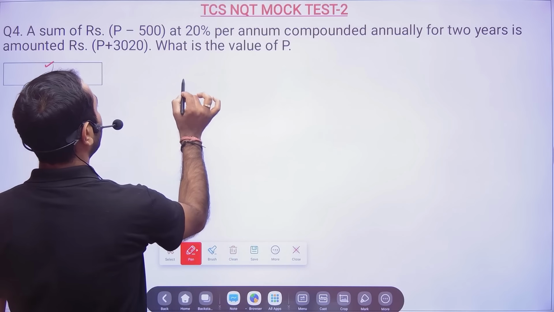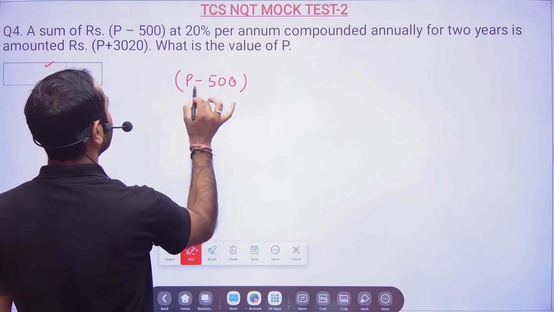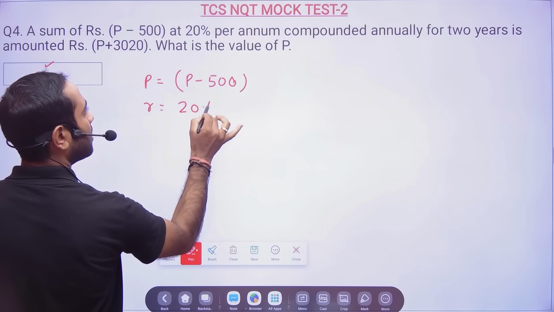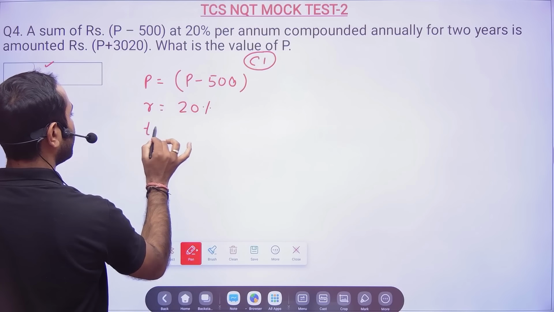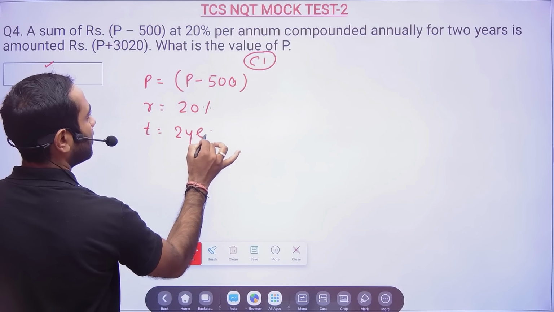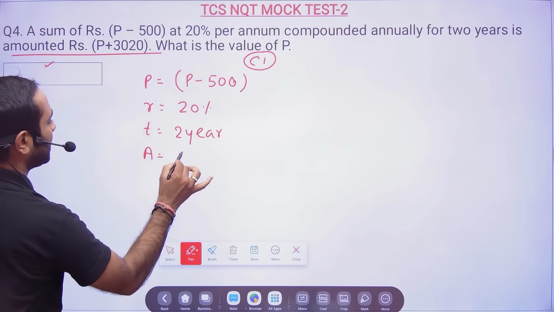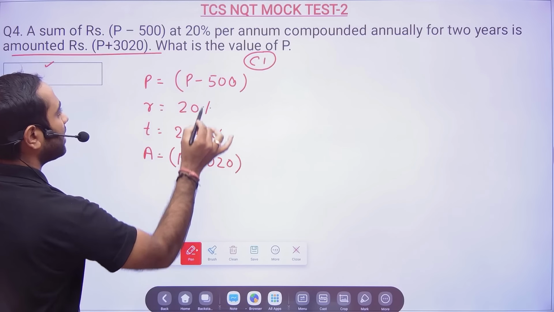A sum of rupees P minus 500, so this is nothing but my principal. Rate is 20%, compound interest for 2 years, time is 2 years, is amounted. That means the amount is P plus 3020. Then what is the value of P?